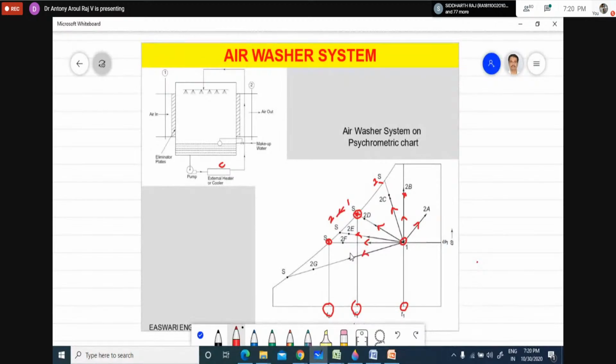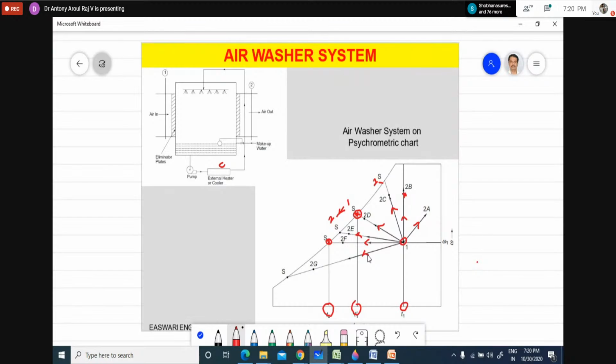The moisture present in the air will try to condense on the surface of the brine. Because of that, the moisture will be removed from the air, so that means the air will be dehumidified. And also the brine is at low temperature, so the air is cooled. So that is cooling and dehumidification. So don't always think that cooling and dehumidification can be done only by a cooling coil.